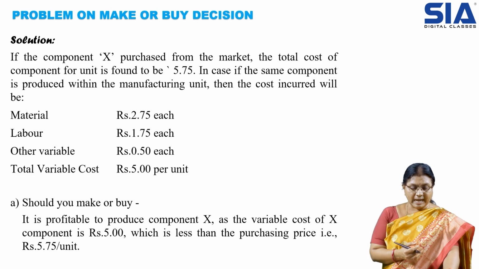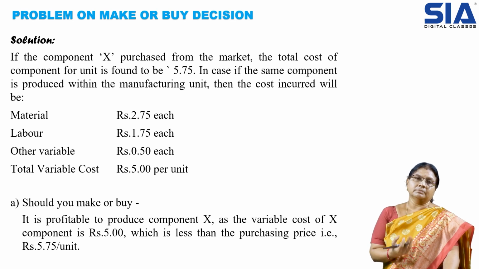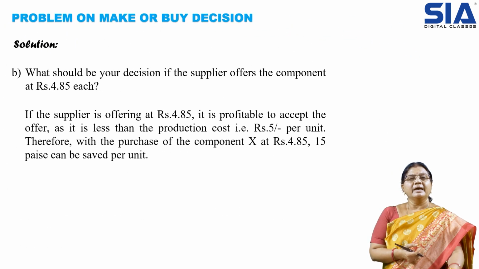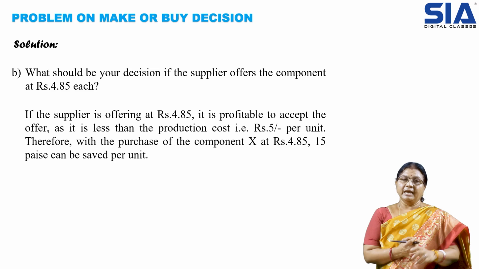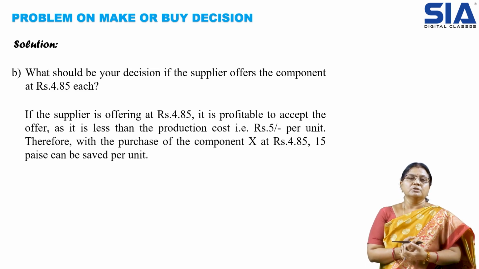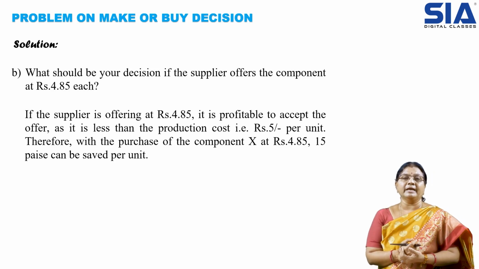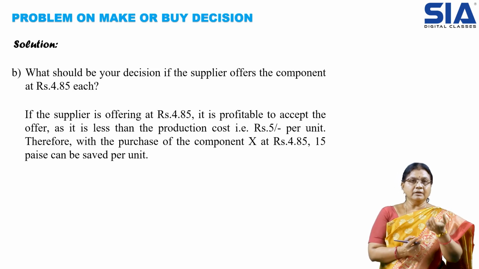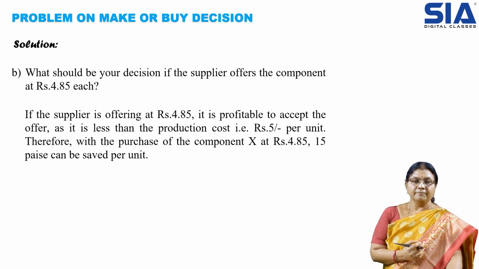This is how the decision will be taken, comparing the cost. Then one more question: if the same component is available at 4 rupees 85 paisa, what is our decision? Definitely it is less than 5 rupees. Our manufacturing cost is 5 rupees, but 4 rupees 85 paisa is less than 5 rupees. Hence in the second situation we can purchase from outside. If the supplier is offering at 4 rupees 85 paisa, it is profitable to accept the offer, as we can save 15 paisa per unit.